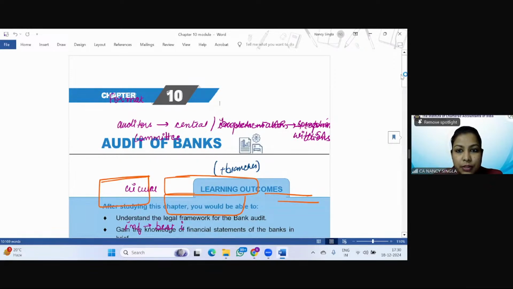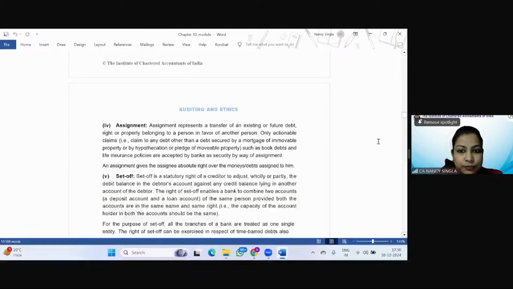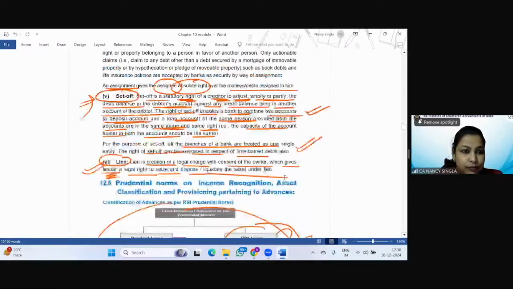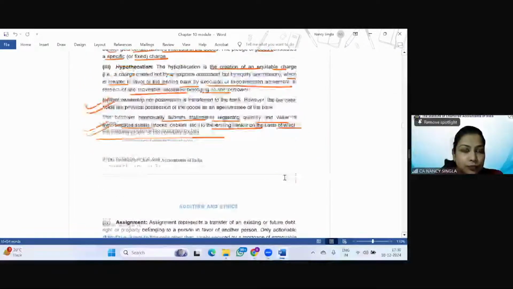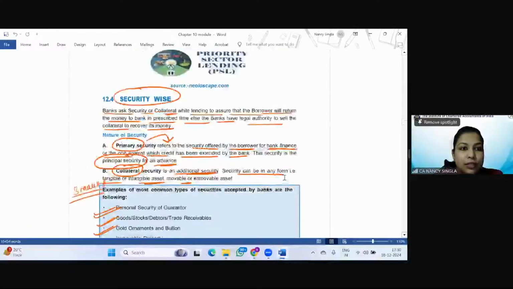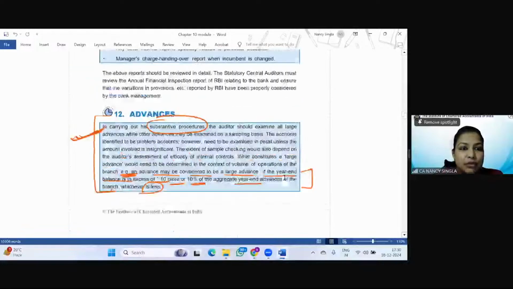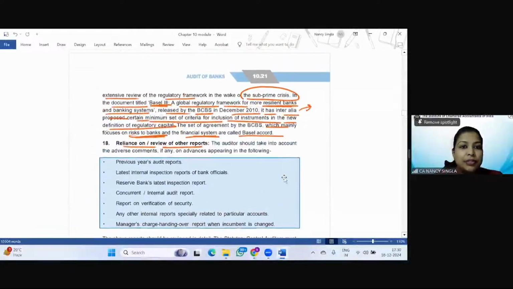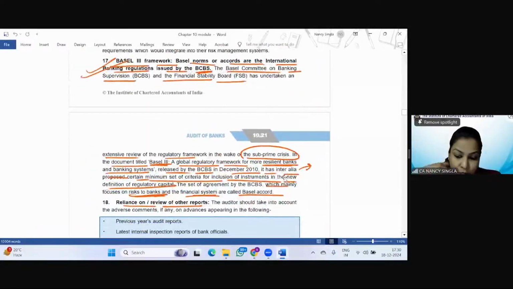So page number 10.21. See, and Sukanya, please mention the page of the analytical procedures topic that you are saying. So see, this is with respect to the basal requirement.